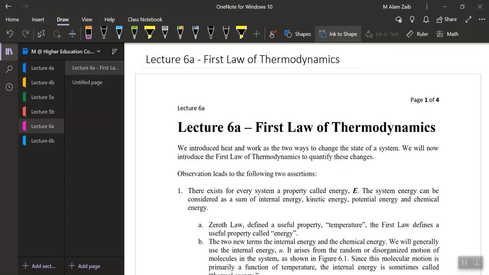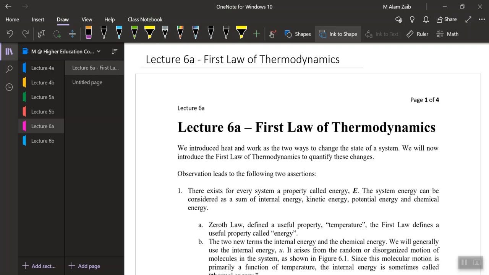In a previous lecture, we introduced one of the other laws, and that was the zeroth law of thermodynamics. In that lecture, we had some observation, and that observation would lead us to define a law, and that law would be defined using a property. So in the zeroth law of thermodynamics, we had an observation, and that observation was thermal equilibrium. And that thermal equilibrium was defined using a property, and that property was called temperature.